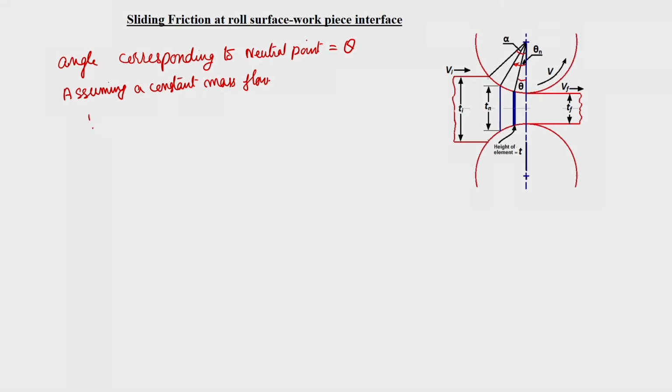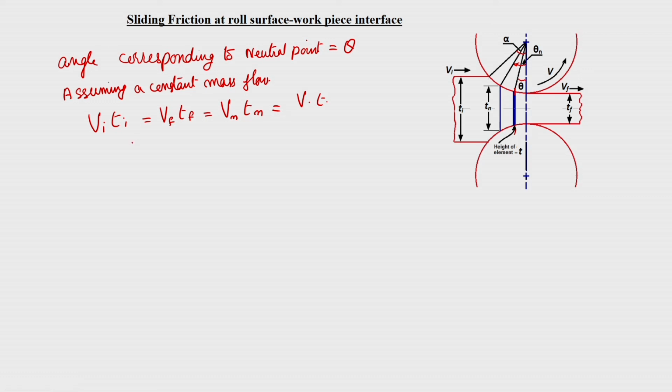So, that means we can say at the inlet the velocity is V I into T I, that is equal to V f, the velocity at the exit finish, into T f, that is equal to the velocity at the neutral point, which is equal to the surface velocity of the roll, into T n, that is equal to V into T at any point. What is the thickness at this section? So, at any point for the element.